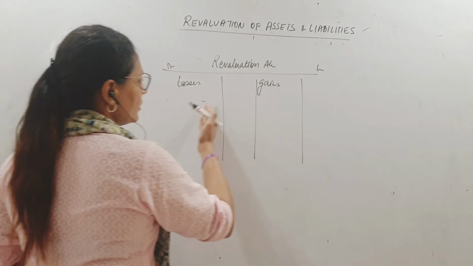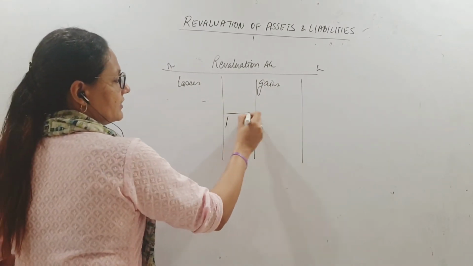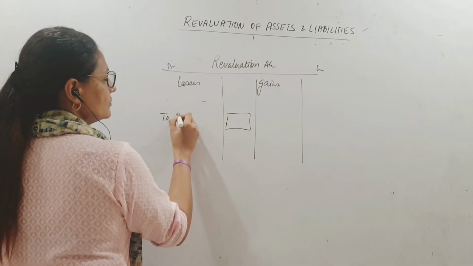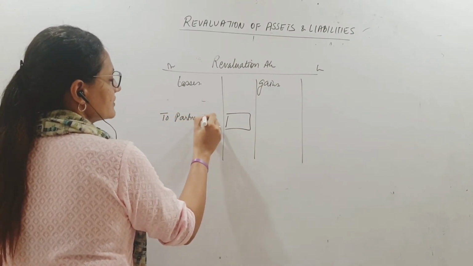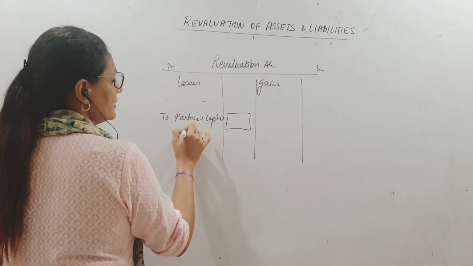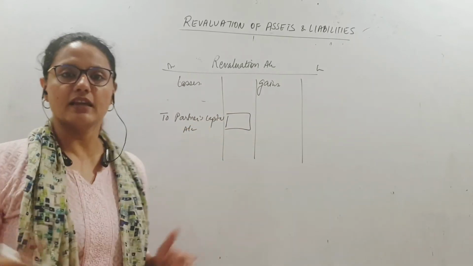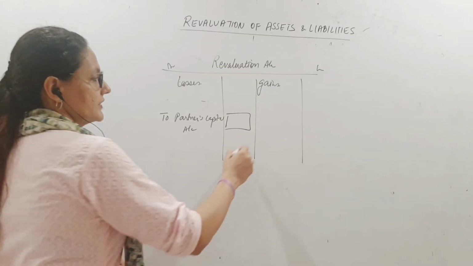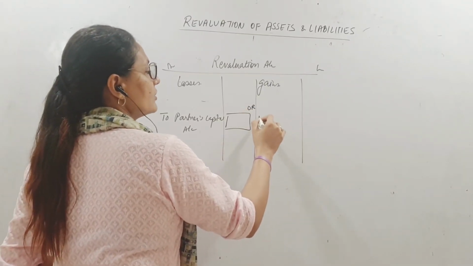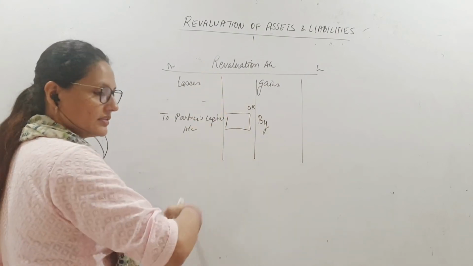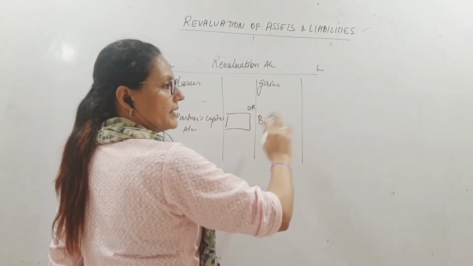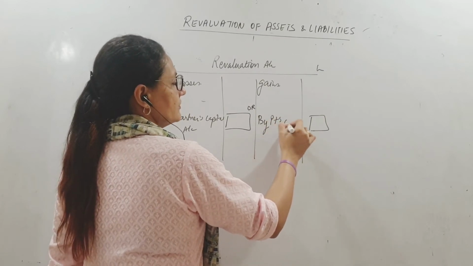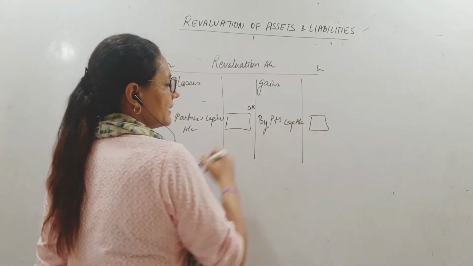Now if gains are more, losses are less, then we will have a net gain. Of course, who is gaining? To the partners' capital account, we will put it, right? And we will close the revaluation account. Or in case of a loss, where losses are more, gains are less, the balancing figure will come here, and that also will be transferred to partners' capital accounts.